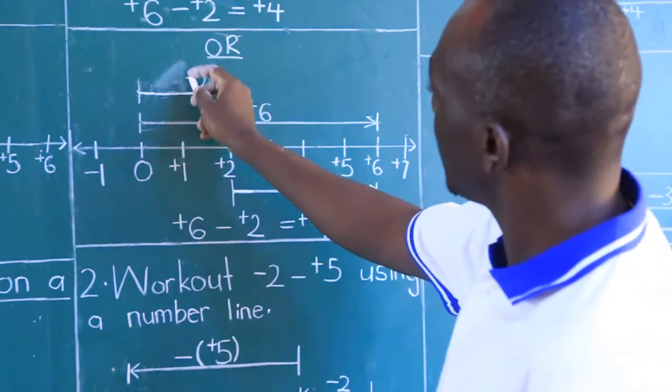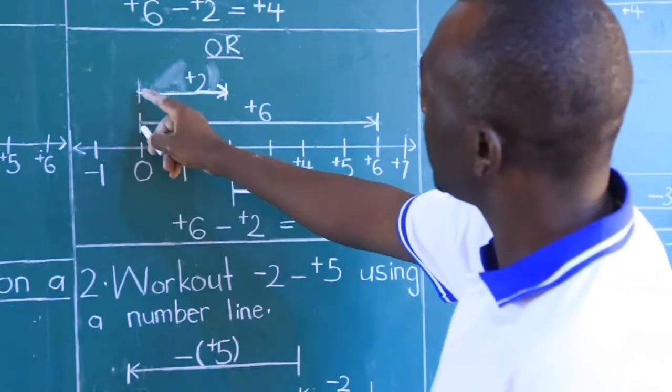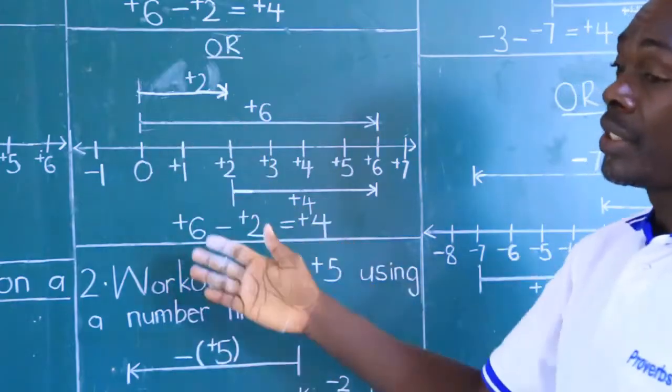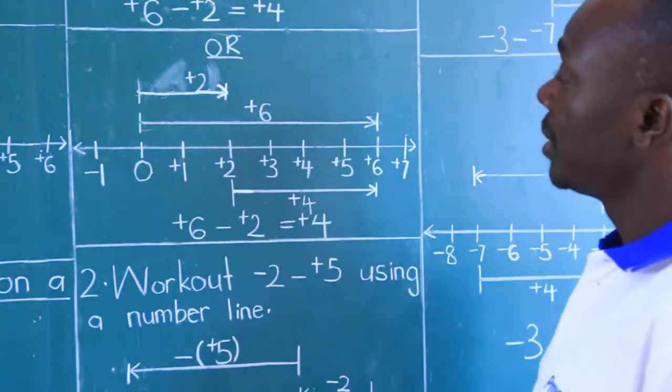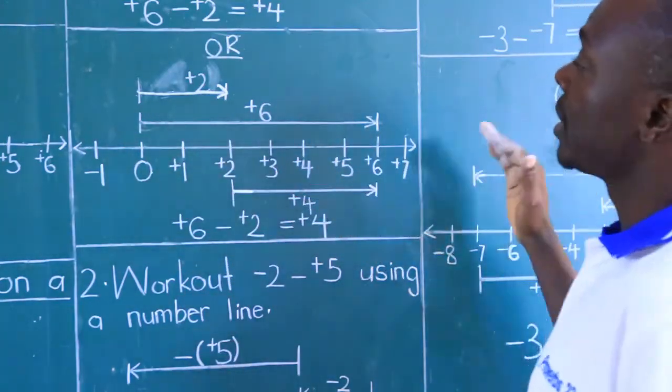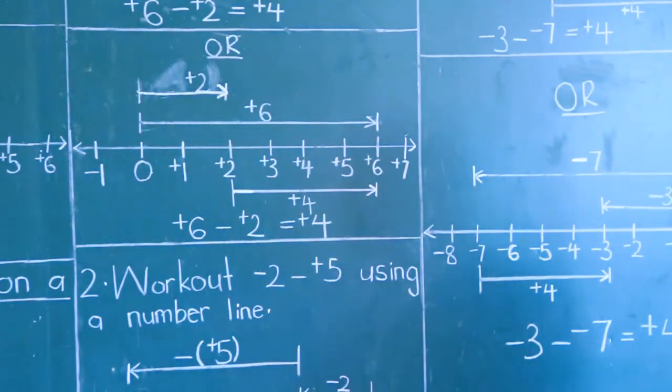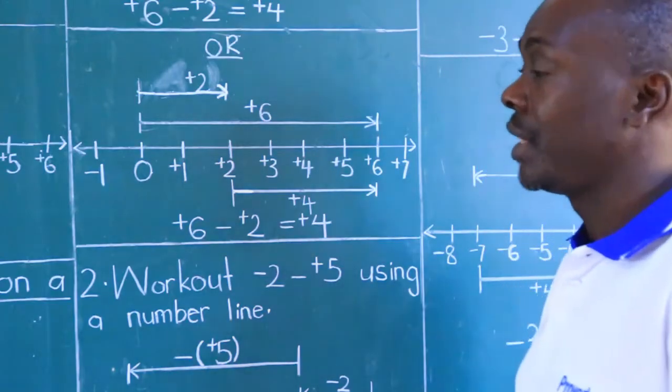And this other one should be noted that both start at the same position. Not necessarily 0, but I've chosen to start with 0. So start from 0, show positive 6. Go back to 0 and show positive 2. And now, how then do you show the answer arrow? You connect the 2 ends.